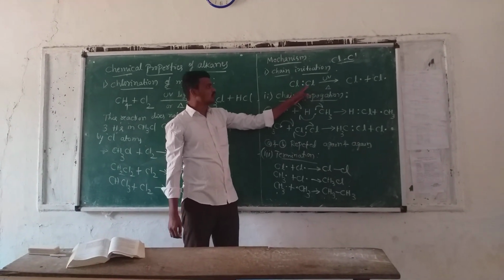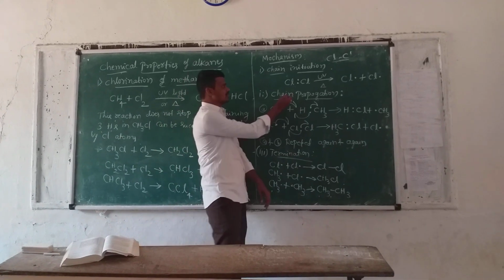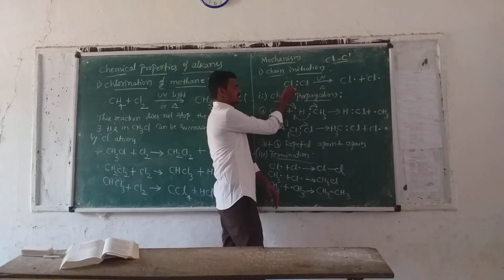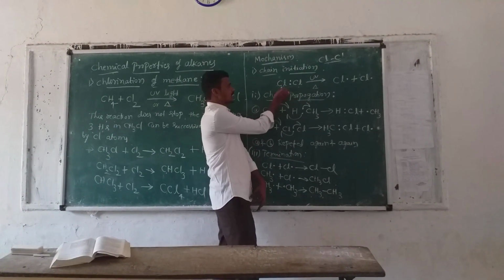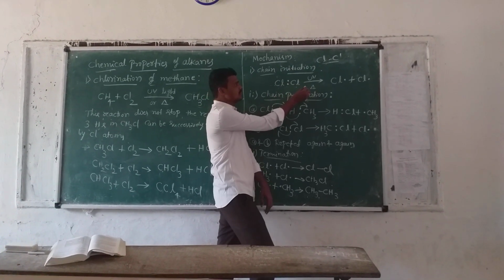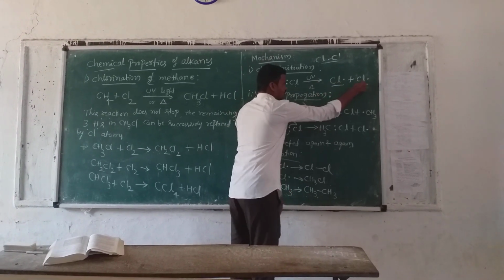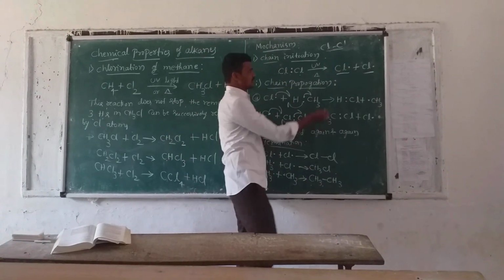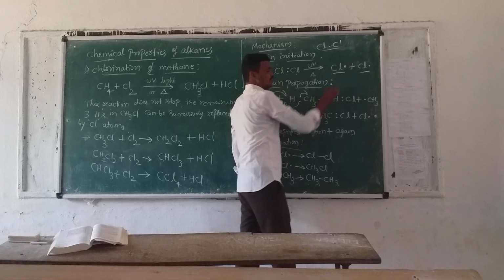Homolytic bond fission takes place. Homolytic bond fission means each chlorine atom takes one electron. This chlorine atom takes one electron and this chlorine atom takes another one electron. Then there is the formation of the chlorine free radical, which is shown by a dot.